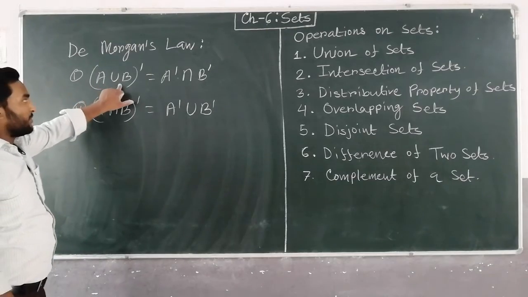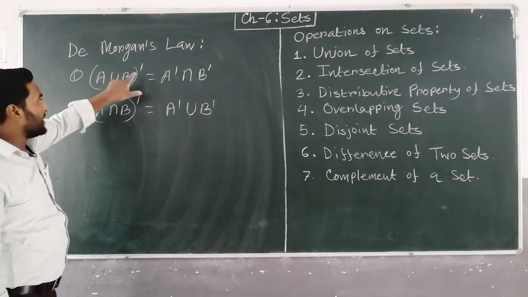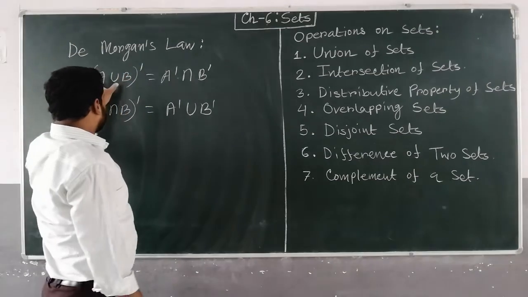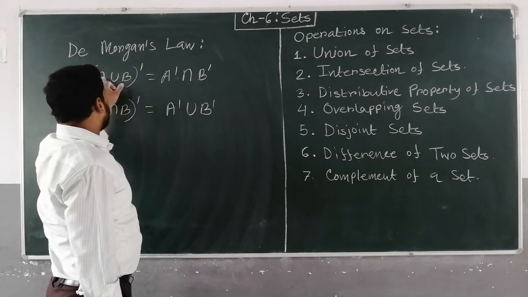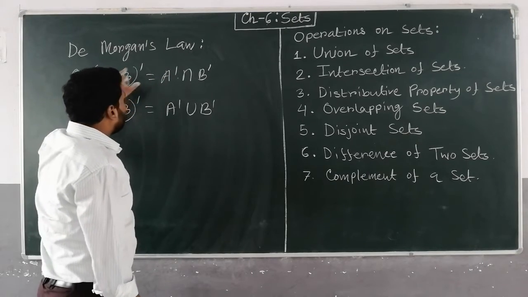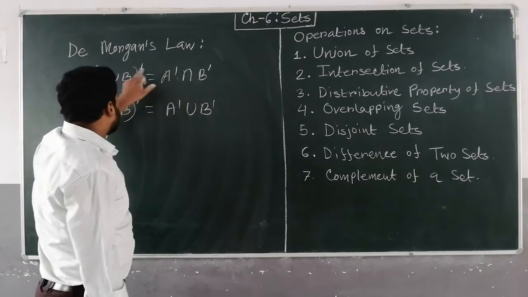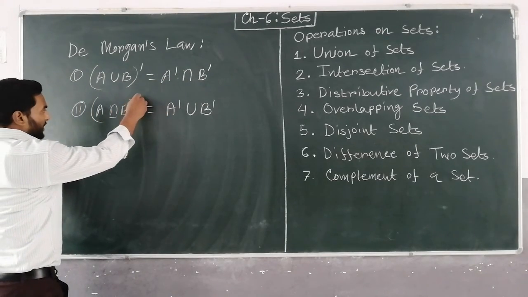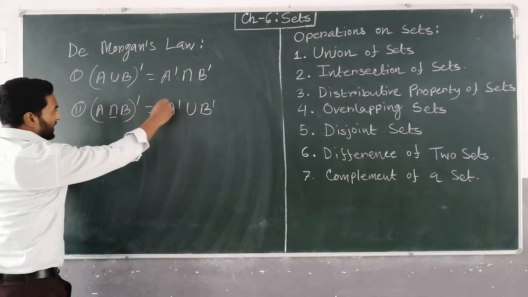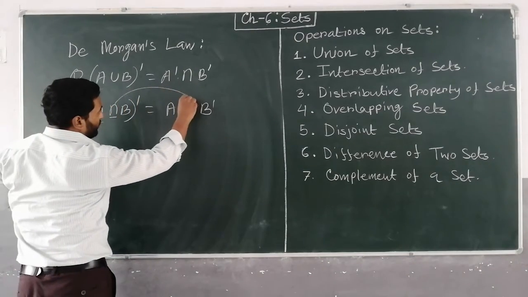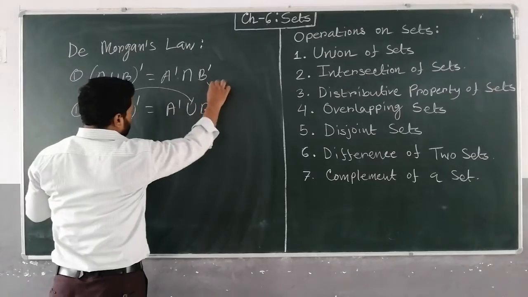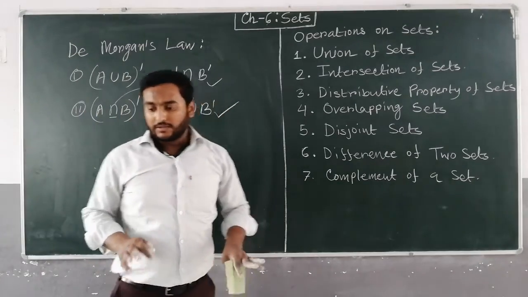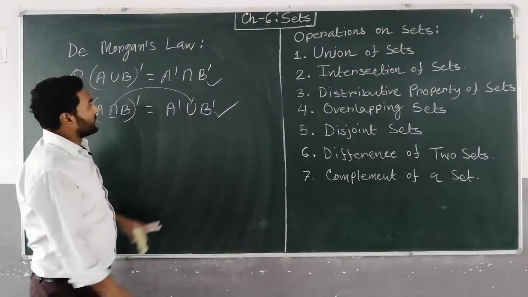If you remove the bracket, union changes to intersection, and in the case of intersection, it changes to union. These are the two laws of De Morgan, given by the mathematician De Morgan.